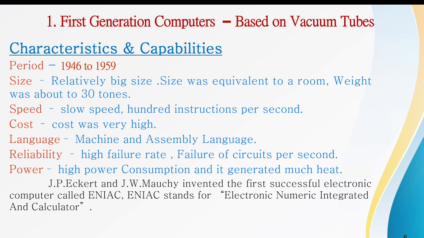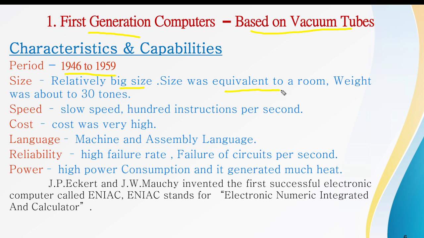The first generation computers were developed based on vacuum tubes. The period of the first generation is between 1946 and 1959, and its size is relatively big.